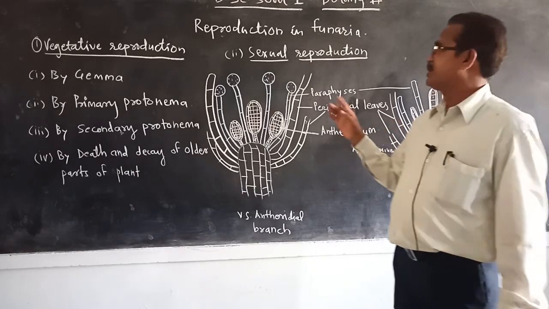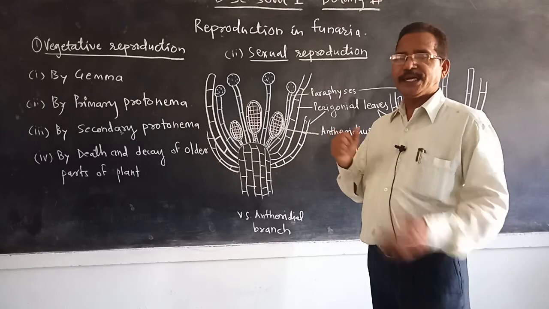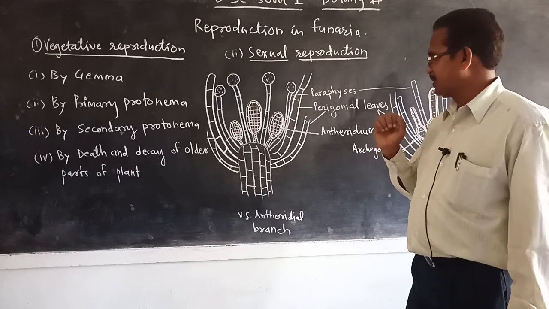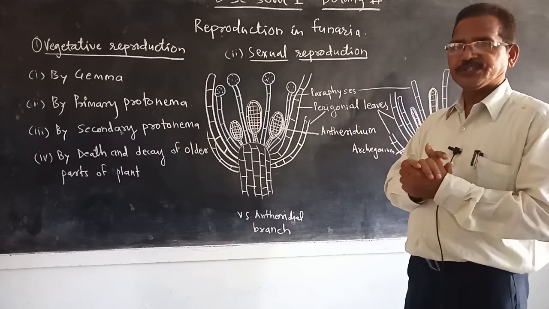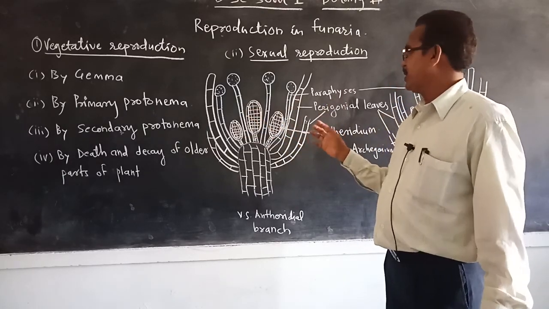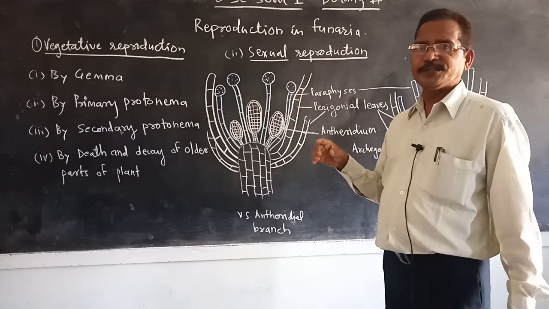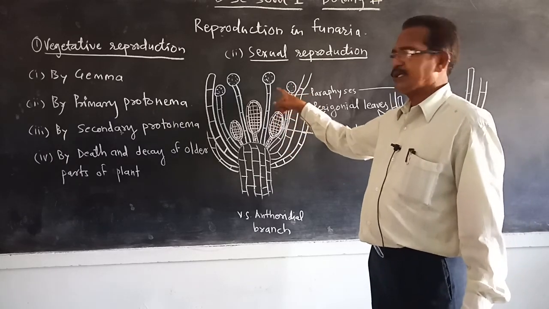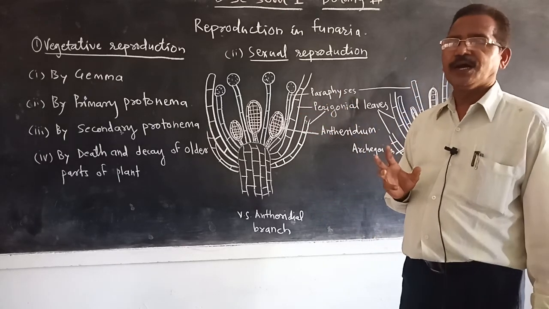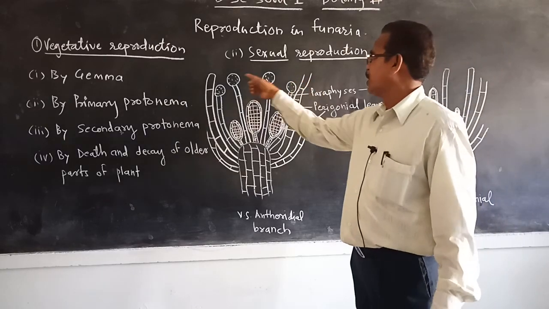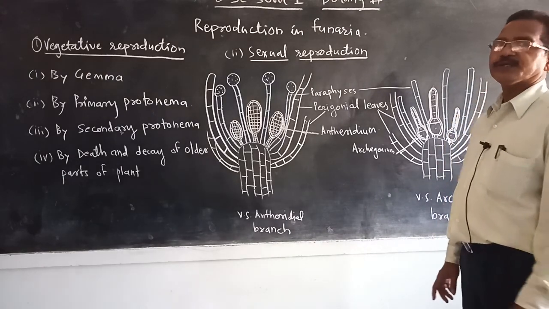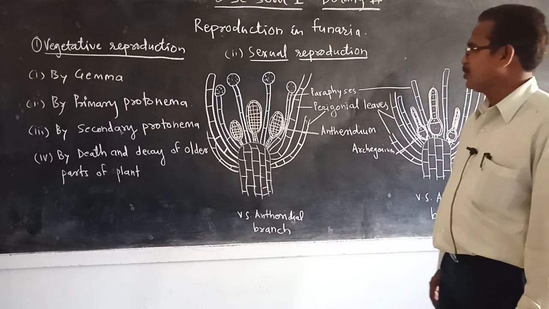Next is the structure of antheridia. As the antheridia are formed on the apices of main branches, they are formed in groups or clusters, and along with the antheridia a number of multicellular hairs with three to four cells are present. They are called paraphyses. The terminal cell of the paraphyses is globular in structure and contains chloroplasts. That is why they perform photosynthesis and also store water.